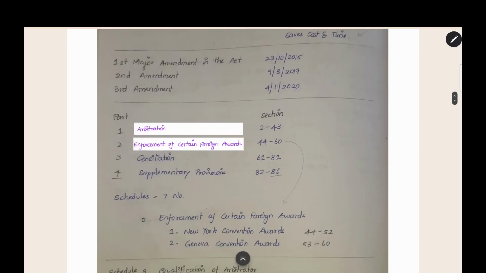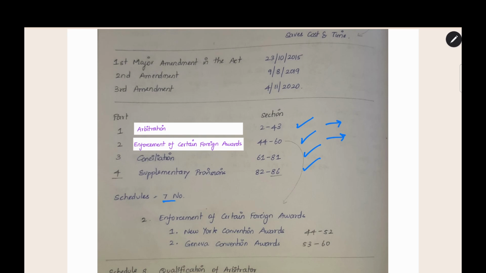Now, this Act has 4 parts. Arbitration is Part 1, Enforcement of Foreign Awards is Part 2, Conciliation is Part 3 and Part 4 is Supplementary Provisions. Part 1 on arbitration has a scope and Part 2 has a separate scope. This will be discussed later in the chapter.